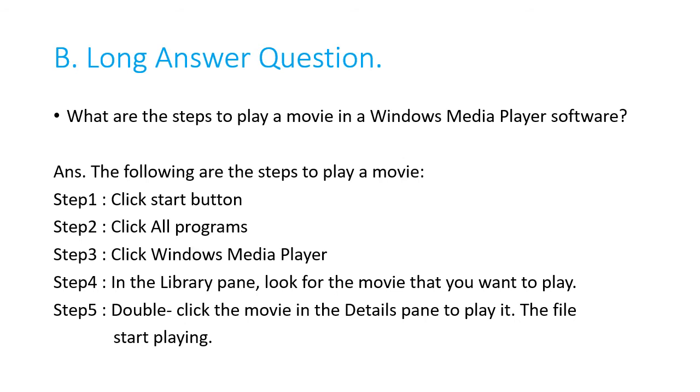Step 1, click Start button. Number 2, click All programs. Step 3, click Windows Media Player. Step 4, in Library pane, look for the movie that you want to play.